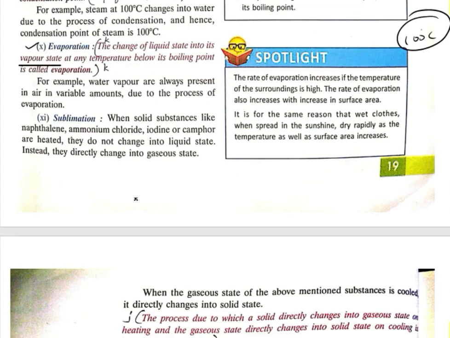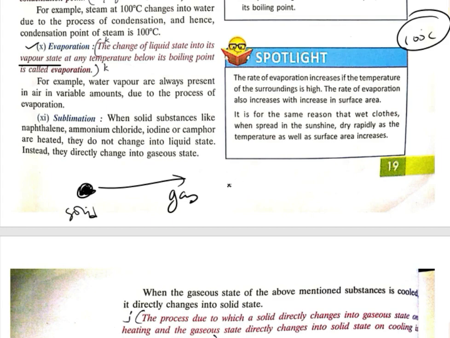So at a temperature lower than the boiling point, the water gets converted into vapor. That process is known as evaporation. Next we have sublimation. Solid substances like naphthalene or camphor, which we put in clothes, small white marble-type balls. When a solid substance like naphthalene, ammonium chloride, iodine or camphor is heated, it does not change into liquid; rather, it converts into gas directly.